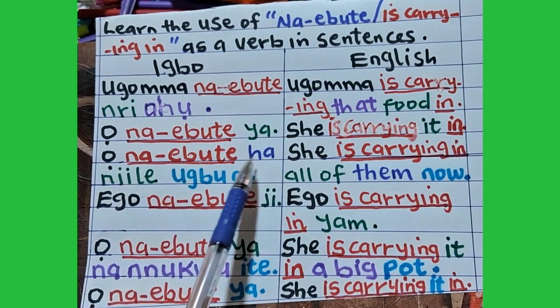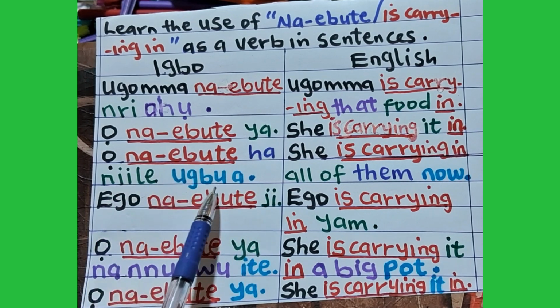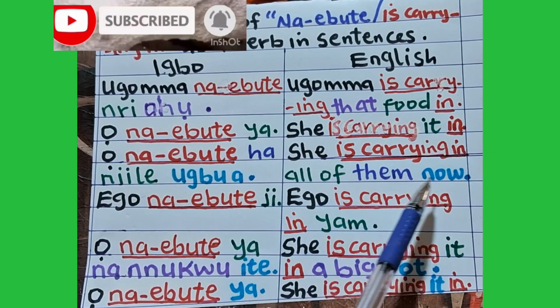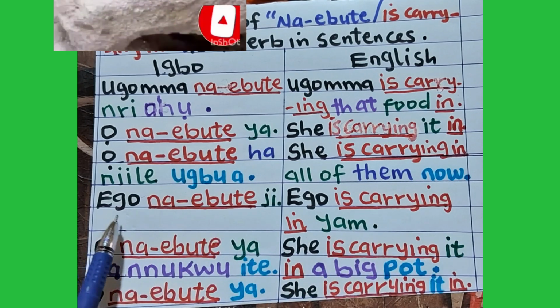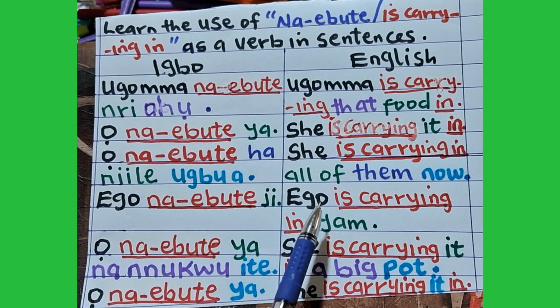Ọ na-ebute ha niile ugbu a, meaning she is carrying in all of them now. Ego na-ebute ji. Ego is carrying in yam.